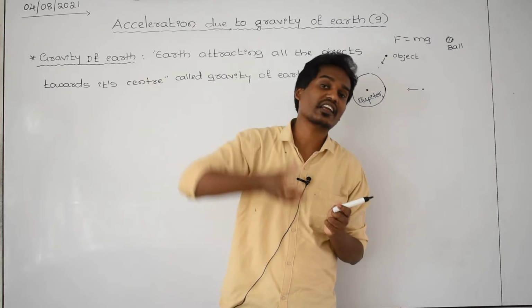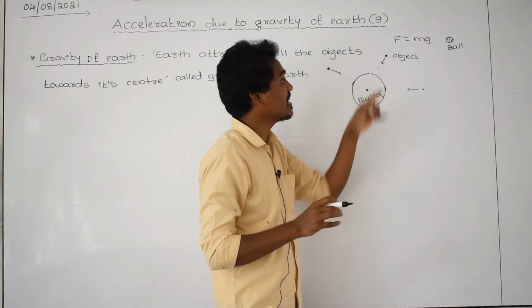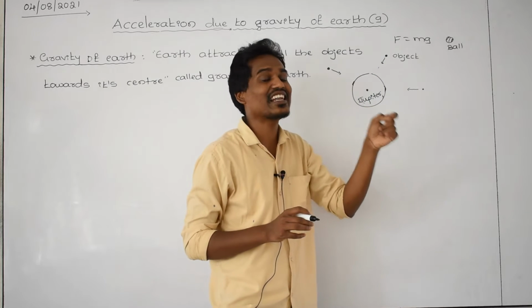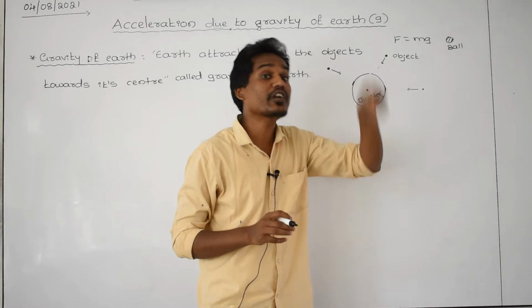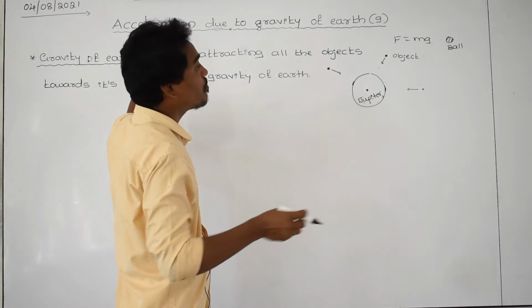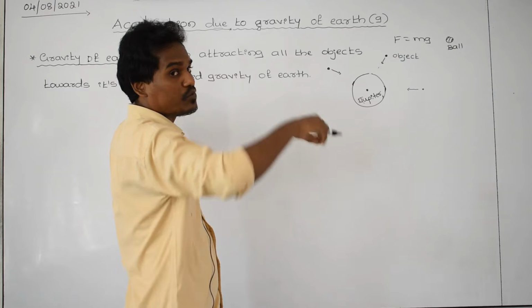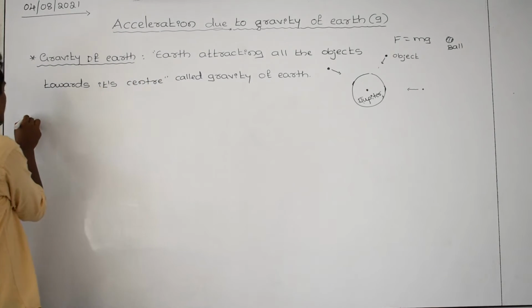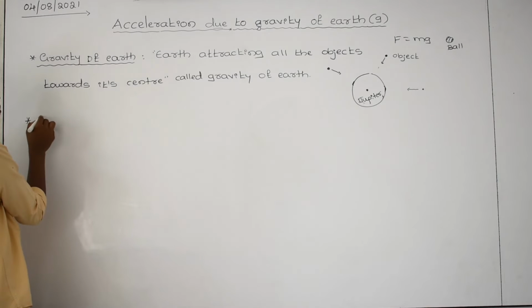Because of that gravity, the acceleration produced in these objects is called acceleration due to gravity. Due means because of gravity, the acceleration produced in the bodies, objects, is called acceleration due to gravity. And next definition, what is acceleration due to gravity?